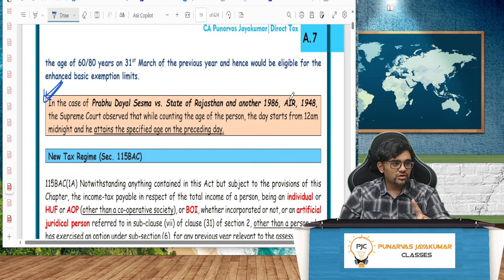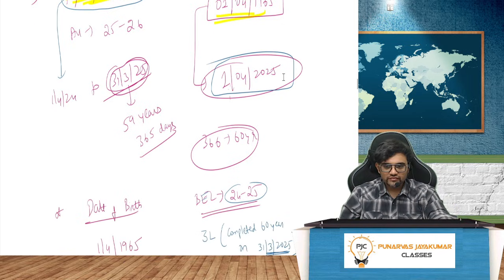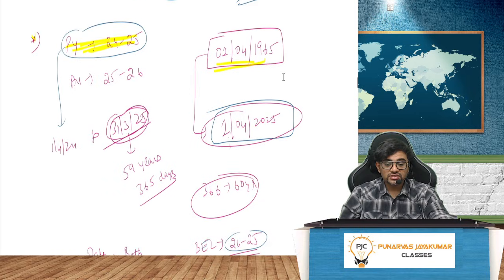So if you are born on 1st April 1965, what will you take? You will take 60 years as on 31st March 2025.